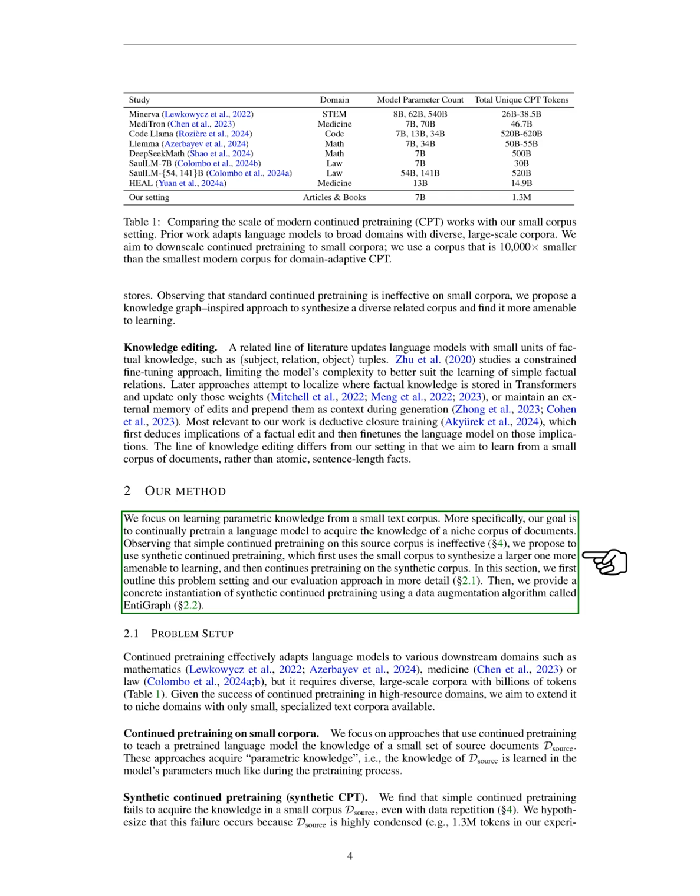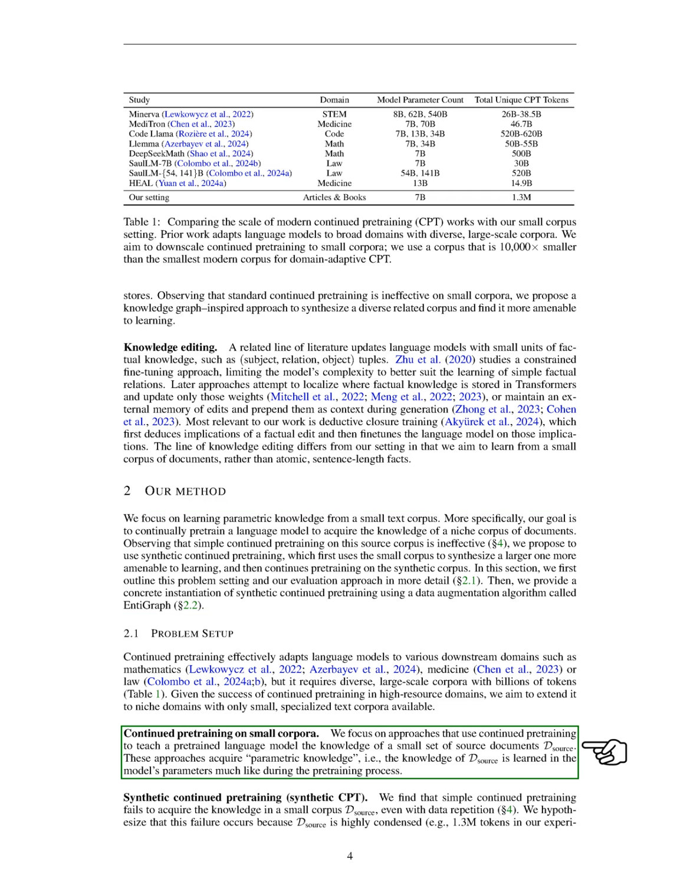We focus on how continued pre-training can adapt language models to various domains, but it typically requires large, diverse corpora with billions of tokens. Given the success in high-resource domains, we aim to extend these methods to niche areas where only small, specialized text corpora are available. Our focus is on using continued pre-training to impart the knowledge of a small set of source documents to a pre-trained language model.